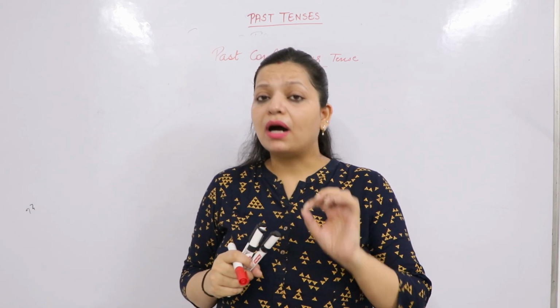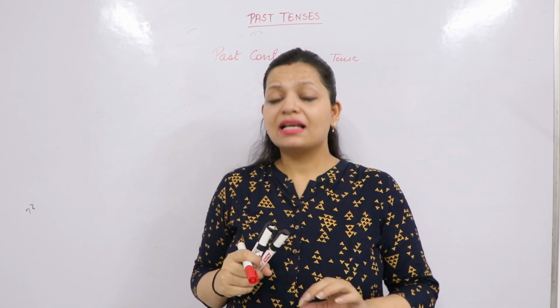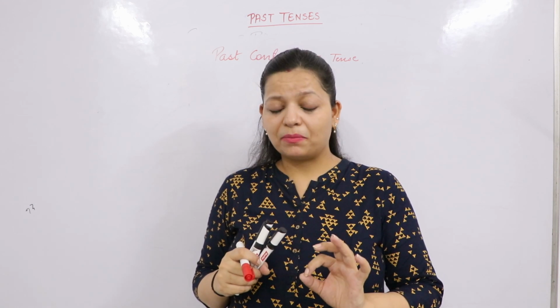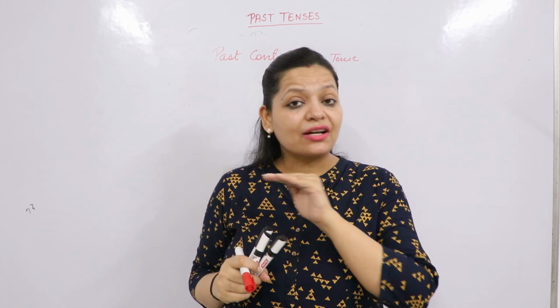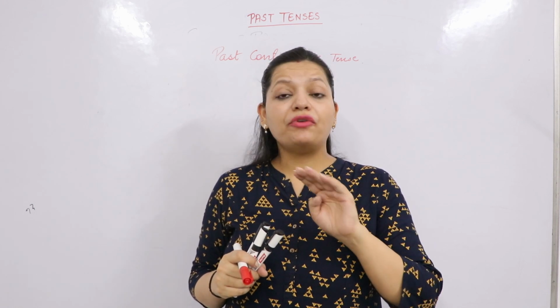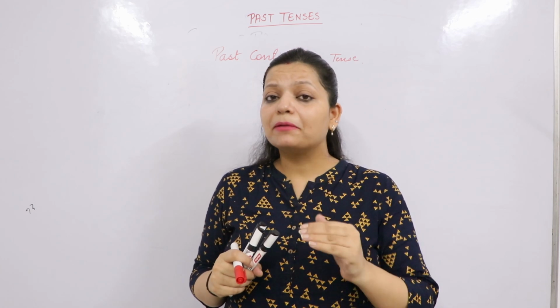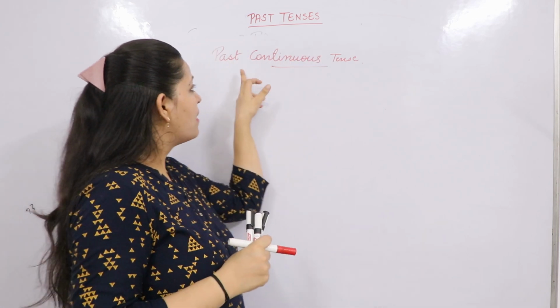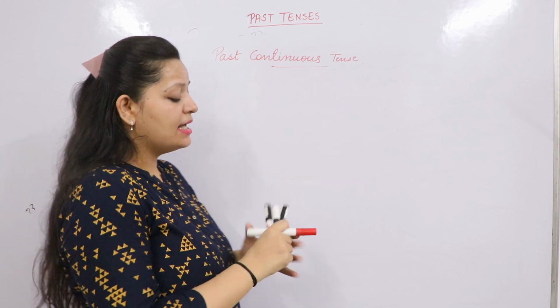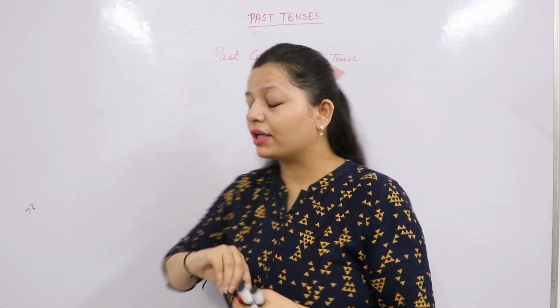The difference between past continuous and simple past is this: action started, finished in the past, that's simple past. But action was happening in the past, we are not clear whether it finished or not. It was going on in the past, and that's why we use past continuous tense. Let's look at the formula now.